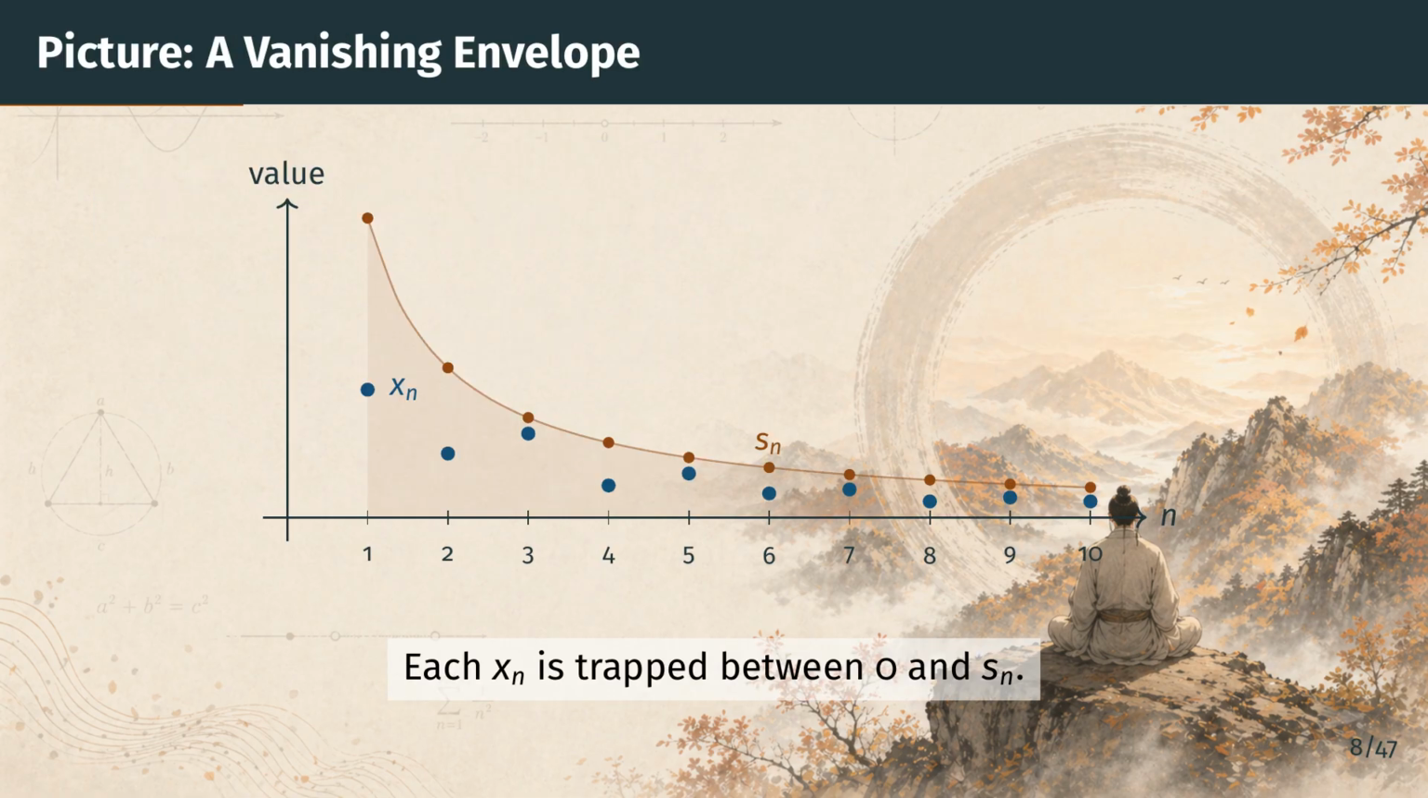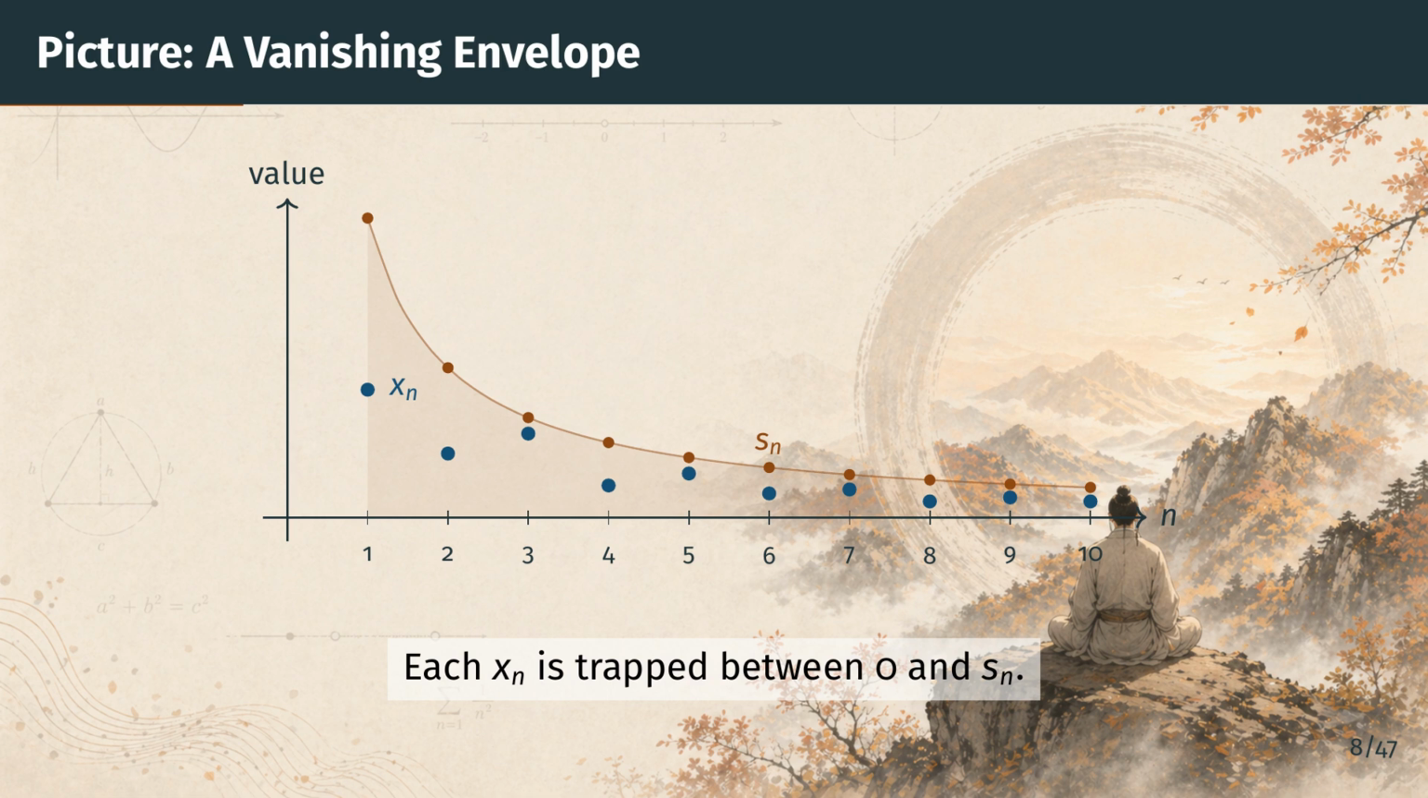Here's the picture behind the squeeze. The horizontal axis is the index n, and it is now marked with ticks at the whole numbers 1, 2, 3, and onward, to stress that we are working with a sequence and not a continuous function. The vertical axis is the value.